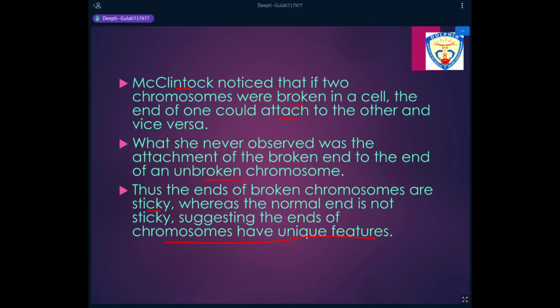So these ends are important, as I said, to maintain the individuality of the chromosomes. So these chromosomes do not stick to each other if they have proper ends or if they have the proper telomeric sequences. So it's important for replication. It is important for the stability of the chromosomes. It is important for the individuality of the chromosomes. It is important for the structural framework of the chromosomes.